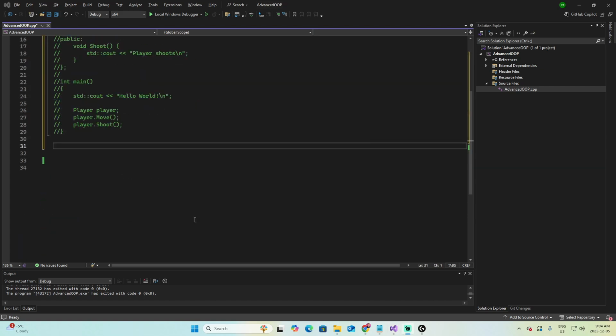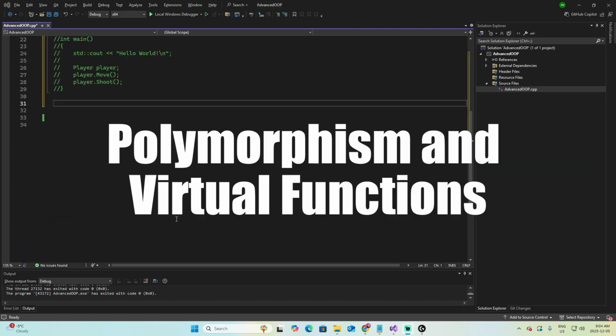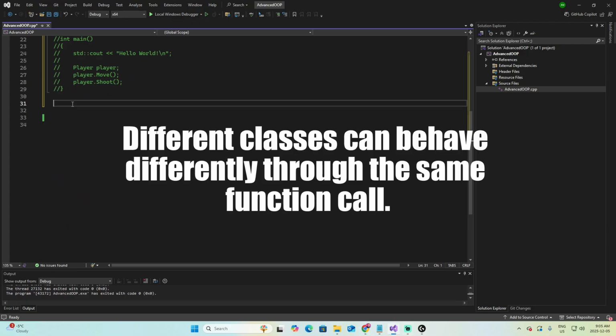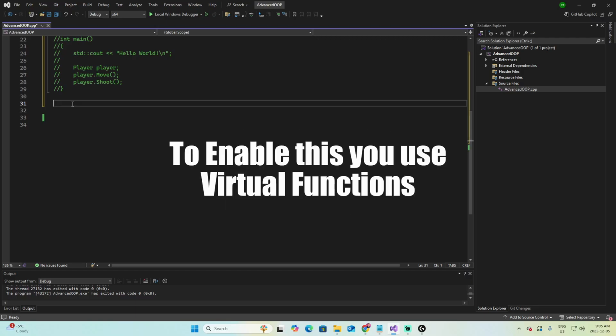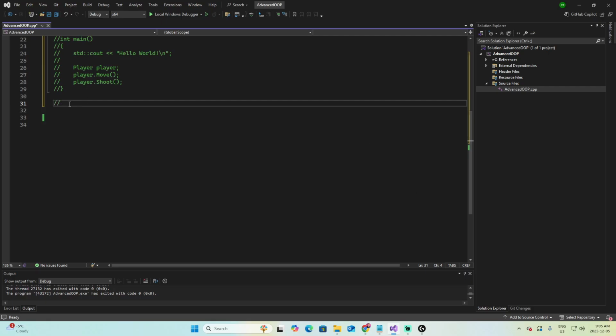The next subject I want to cover is polymorphism and virtual functions. Polymorphism is a long word that simply means different classes can behave differently through the same function call. This is how you can write flexible and reusable code. And to enable this, you need virtual functions. Let's go to an example.